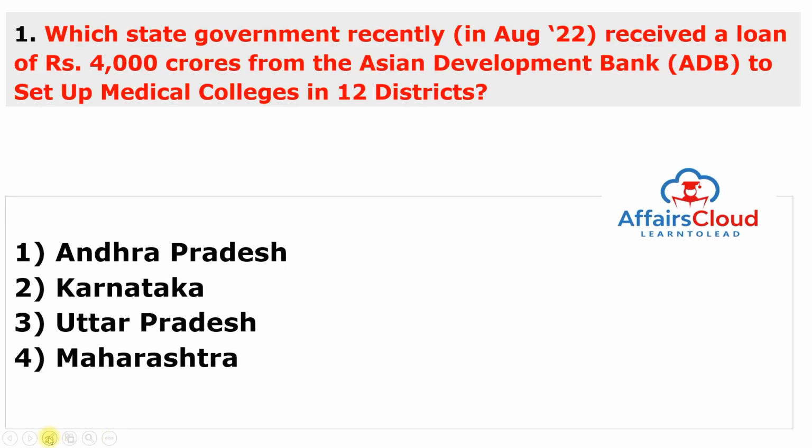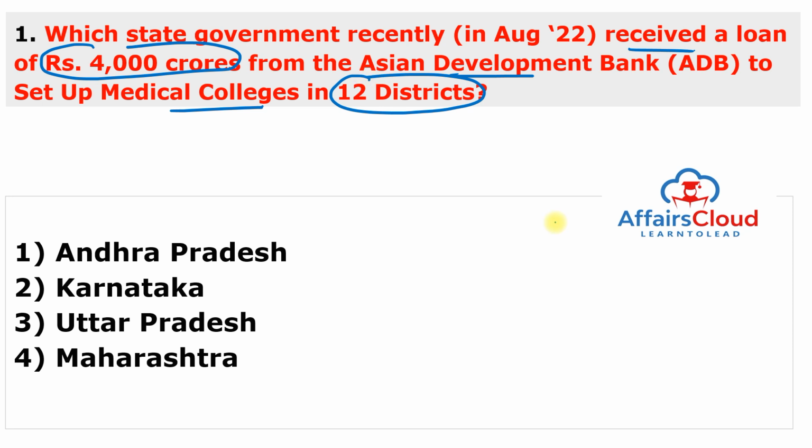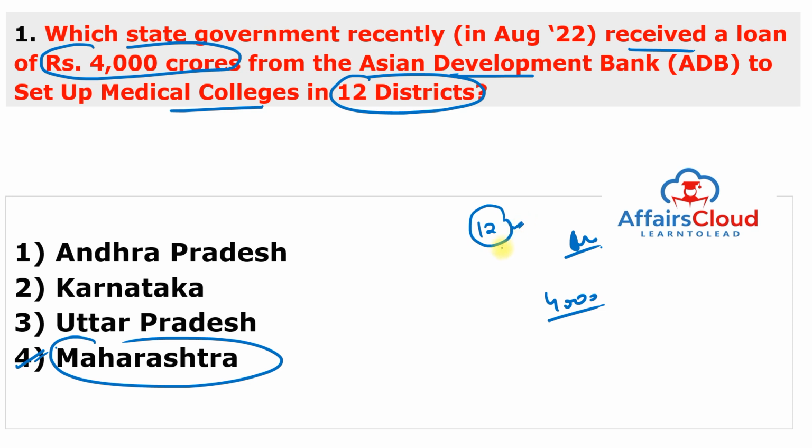Which state government recently received a loan of rupees 4,000 crore from the Asian Development Bank or ADB to set up medical colleges in the 12 districts of the state? And this state is Maharashtra. So the answer of this question is 4. In a significant development, the government of Maharashtra would receive a loan of 4,000 crore from the Asian Development Bank to establish medical colleges in the 12 districts of the state that now lack a single medical college.